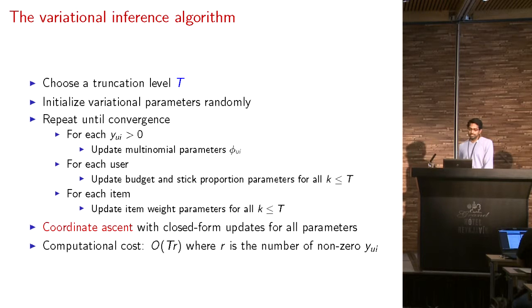This is the algorithm. It's a coordinate descent algorithm, and we end up having closed form updates for all of our variational parameters because of certain assumptions that we make in the family. And the net result is the computational cost is order of T times R, where T is the truncation level we've chosen in order to truncate the variational family. We don't truncate the model. And R is the total number of non-zero ratings in the matrix. Notice that this is actually the same cost as it is for a finite model.